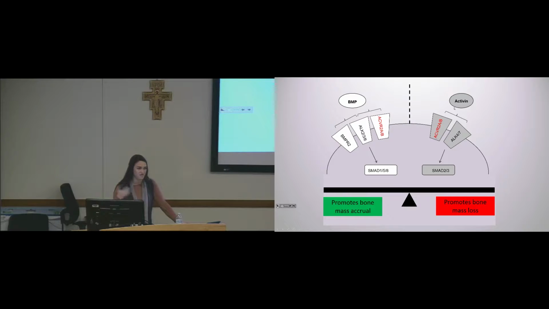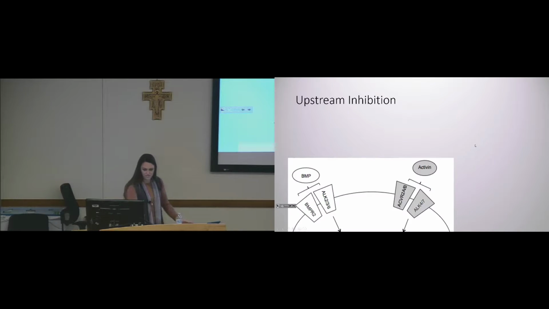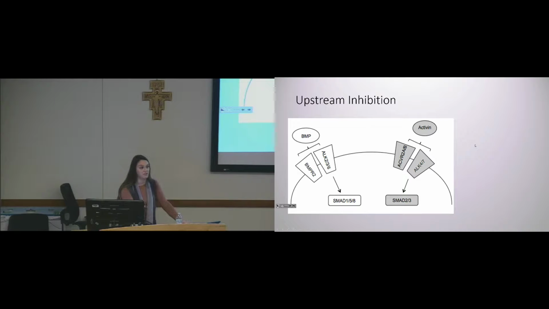So we wanted to further study this competition that's occurring between the two, where and why it's occurring. And to start that, we decided to inhibit parts of these pathways in different locations and see what the downstream effects are. So first, we wanted to see what would happen if we sequester the activin ligands before they can engage with their receptors, so extracellularly sequester them. And we used an activin binding protein called follistatin, which binds to the activin ligands and neutralizes their effects.